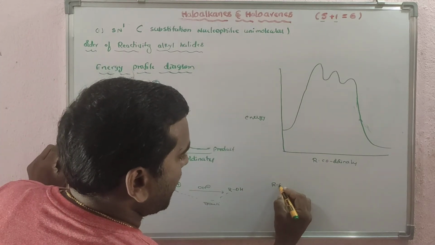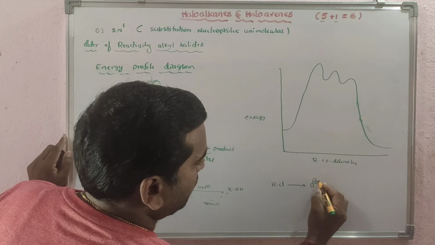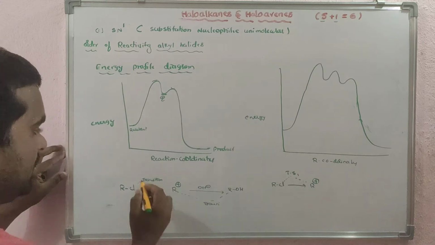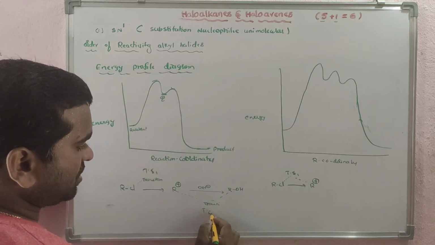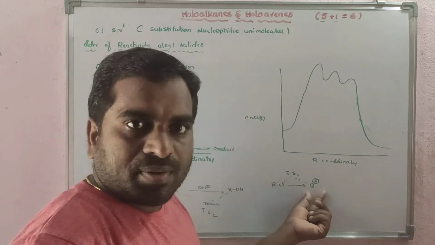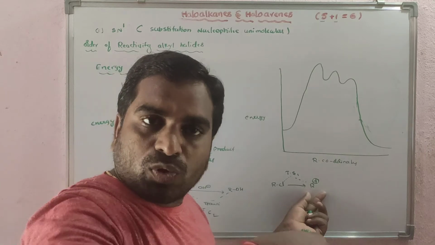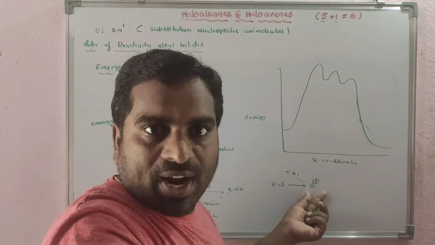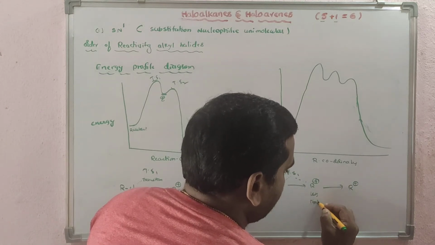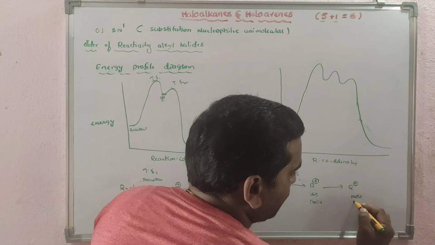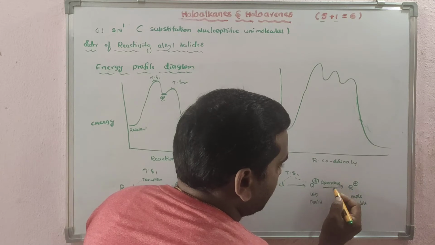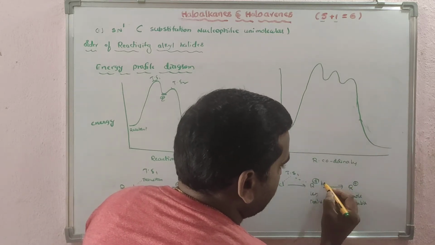Suppose I have taken RCl, and first it is converted into the intermediate through a transition state. This is transition state 1, and this is transition state 2. This is TS1 and this is TS2. It is an intermediate carbocation. If it is involved in rearrangement, you will get another, more stable carbocation. This is less stable and this is the more stable carbocation. How does it happen? Due to the rearrangement.